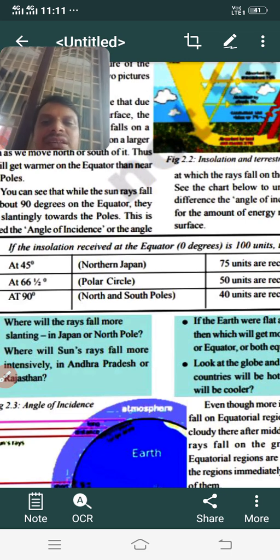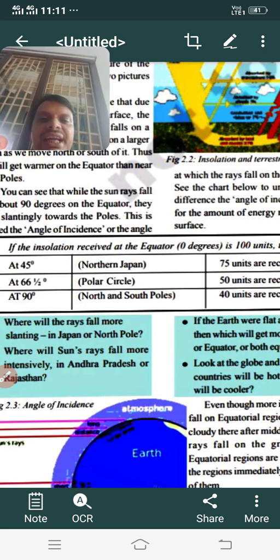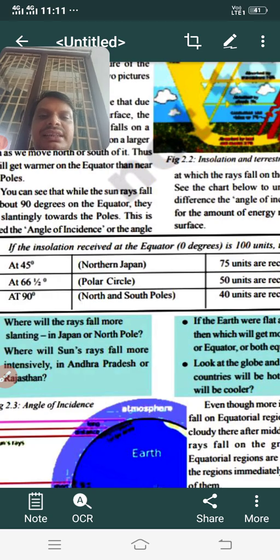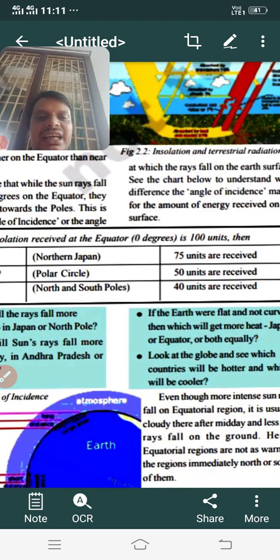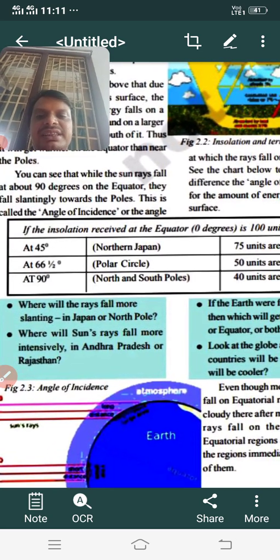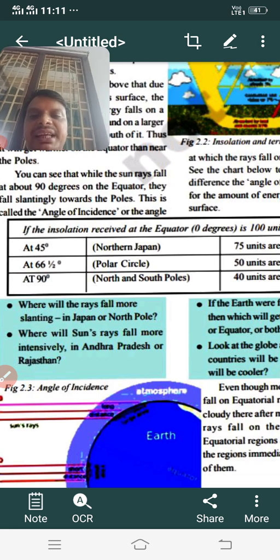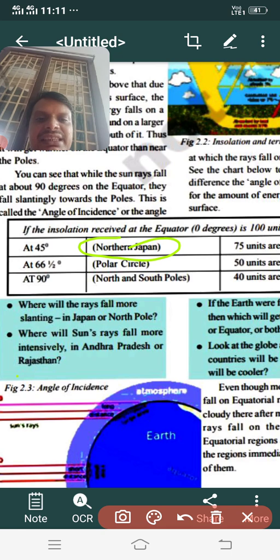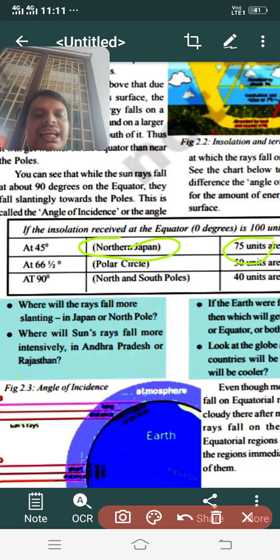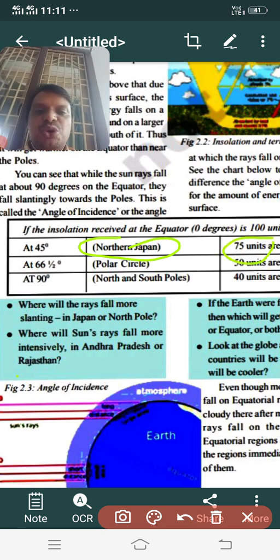చూడండి, for example, if 0 degrees latitude or the equator receives 100 units of energy, అంటే 100 units of energyని ఈక్వటర్ రిసీవ్ చేసుకుంది అనుకోండి. At 45 degrees of latitude, like Japan in the north, how much energy is it receiving? 75. అంటే ఇక్కడ ఎంత తగ్గింది మనకి? It reduced 25 units.